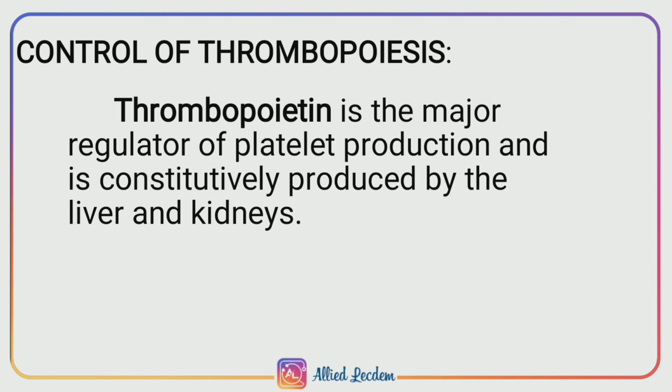Control of thrombopoiesis. Thrombopoietin, which is the glycoprotein hormone, plays a major role in regulating platelet production and it is produced in liver and kidneys.